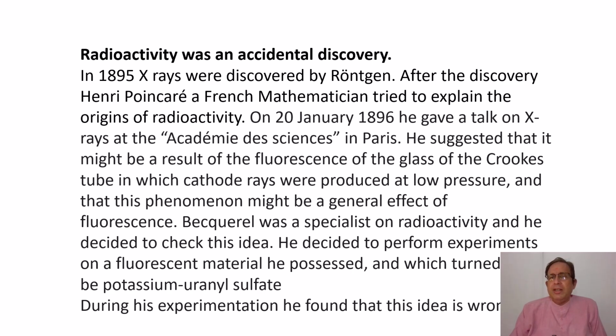But Becquerel was a specialist on fluorescence, so he decided to check this idea. He decided to perform experiments on fluorescent materials he possessed, and the fluorescent material he was using was potassium uranyl sulfate, which is a salt of uranium. During his experimentation, he found that this idea is wrong. It is not the cathode rays producing fluorescence, but something else is happening in the Crookes tube.